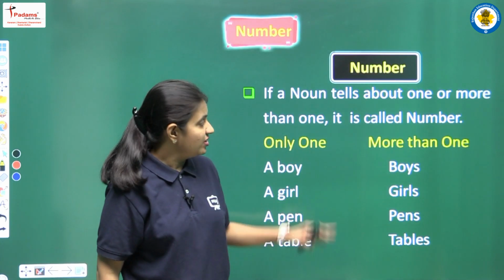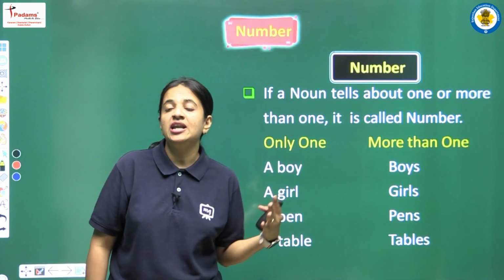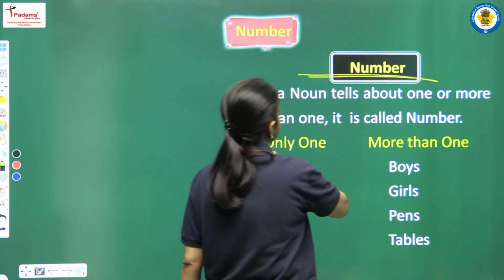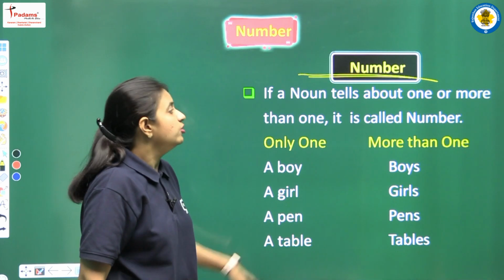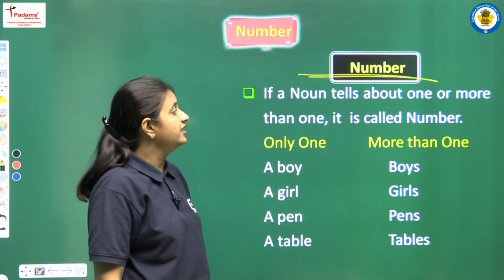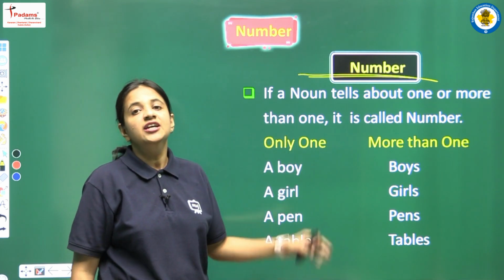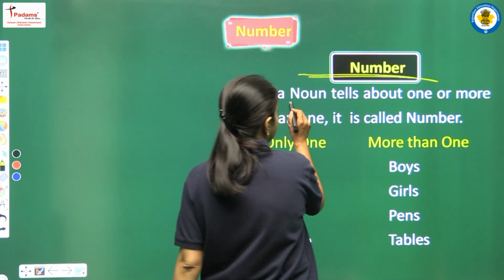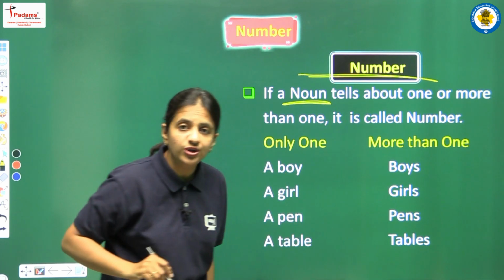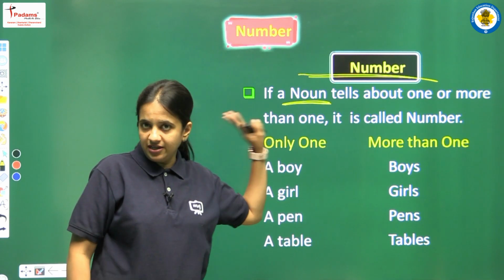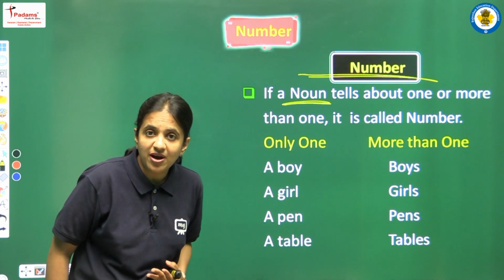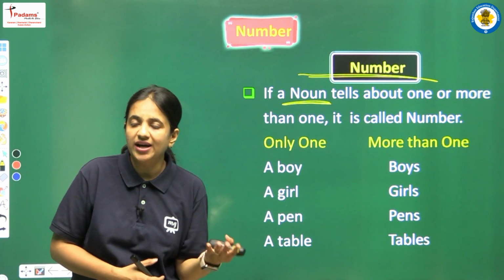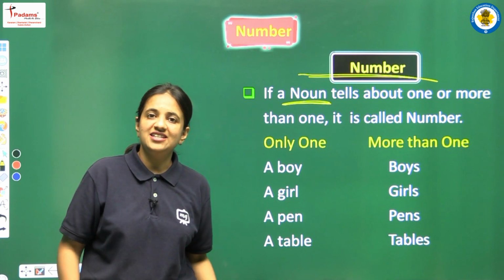First of all students, what does number actually mean? If a noun tells about one or more than one, it is called a number. The most important thing here is that we are talking about nouns only. So if we have a noun and that noun tells us about only one or more than one, then we can say that this is number.